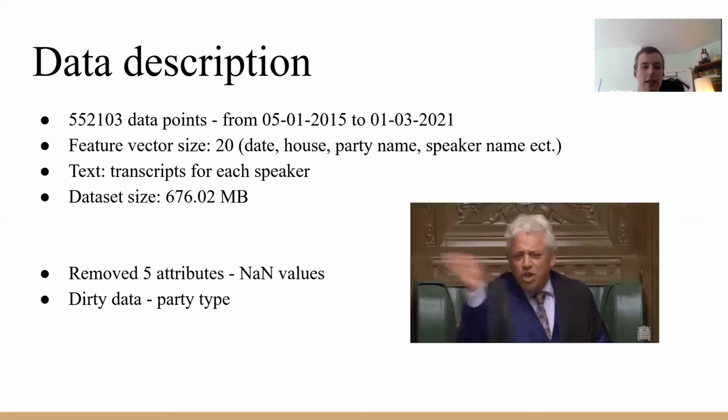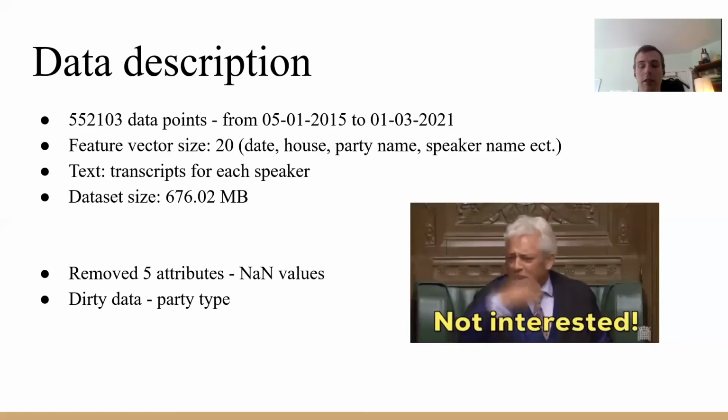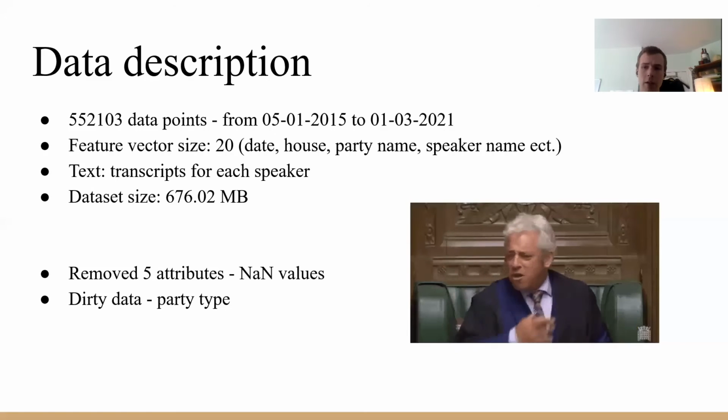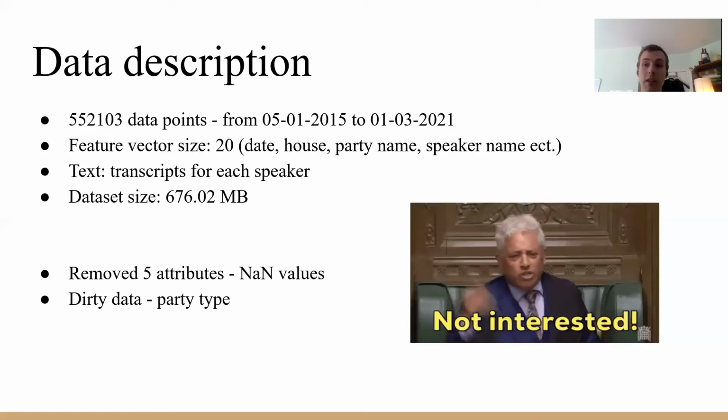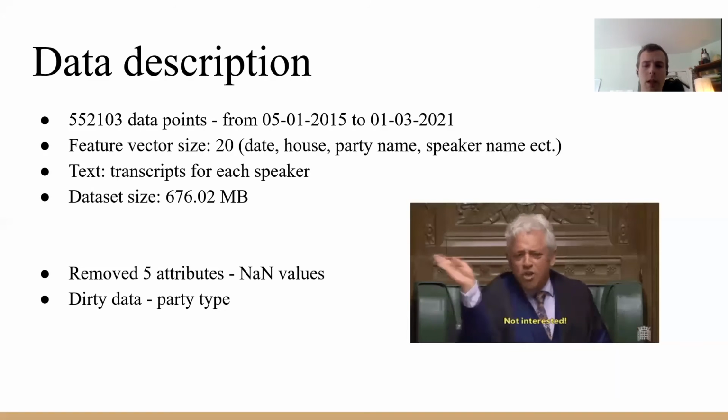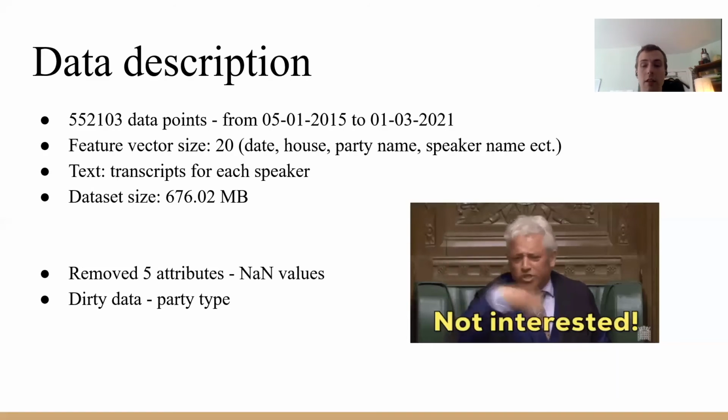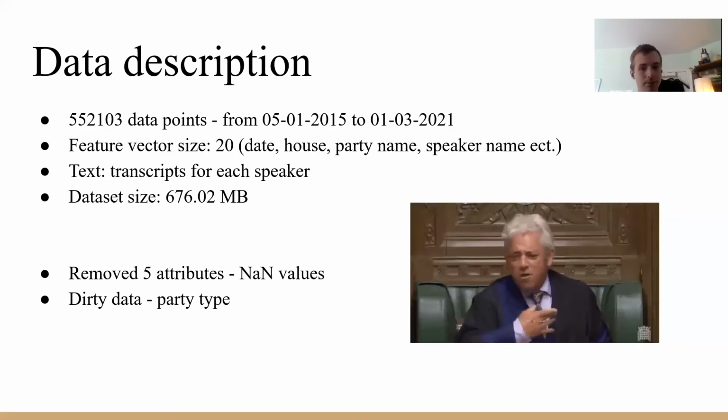In our preliminary data analysis, we removed 5 of the attributes since they mainly or only consisted of null values. We also located some dirty data in the party type, which describes if it's from the coalition or the opposition, since after a certain date, all speakers were attributed to the opposition, which is not correct.